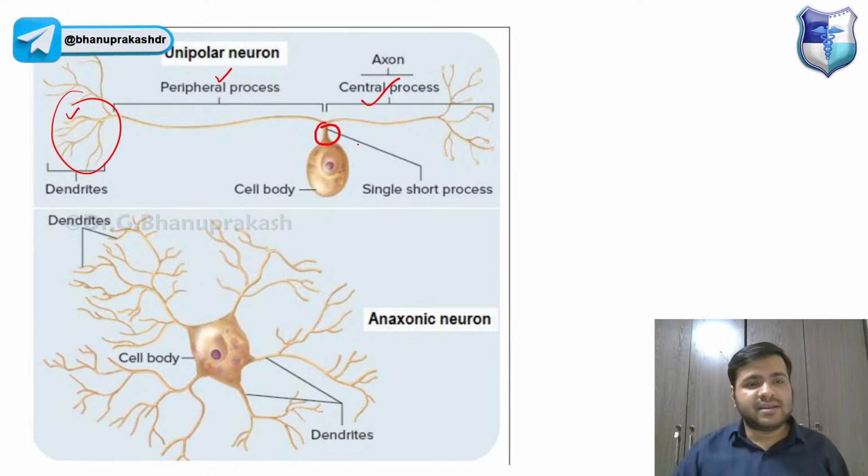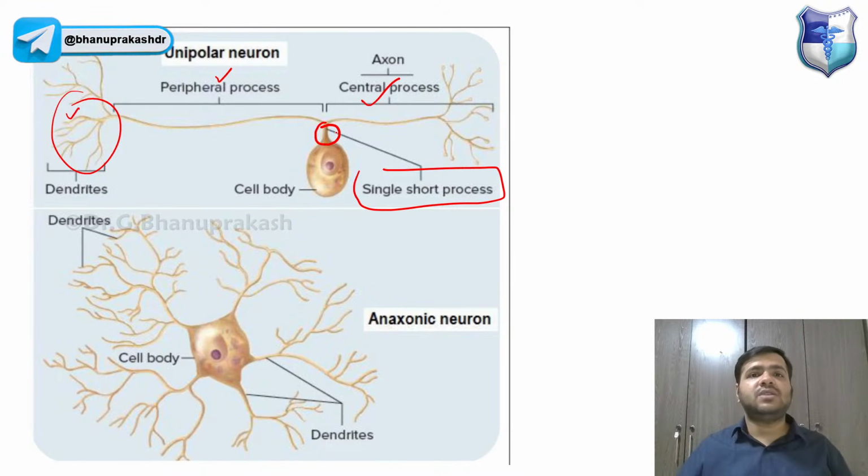So one very short process extends from the cell body and bifurcates into two. The central process will be part of the CNS, and the peripheral process is not part of the CNS. The central process carries information to the CNS, and the peripheral process carries information from outside.